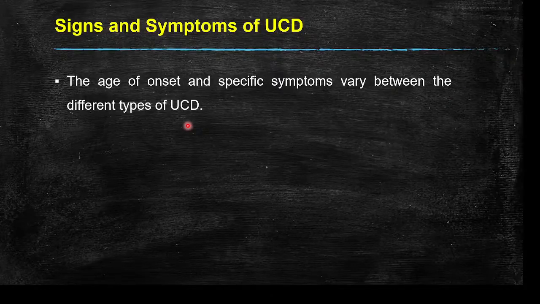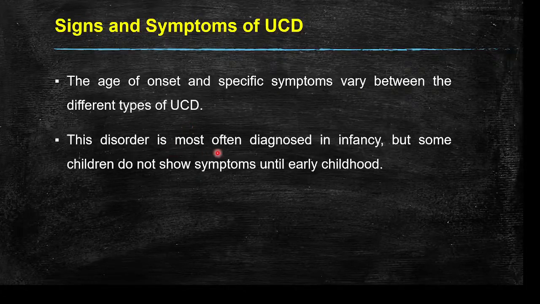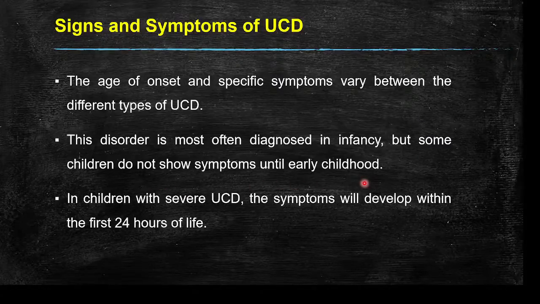This mainly happens in infants and in childhood, so the onset of this disease is in infancy or childhood. The disorder is most often diagnosed in infancy, but some children do not show symptoms until early childhood. In children with severe UCD, the symptoms develop within the first 24 hours of life. In the first day itself, this is diagnosed.